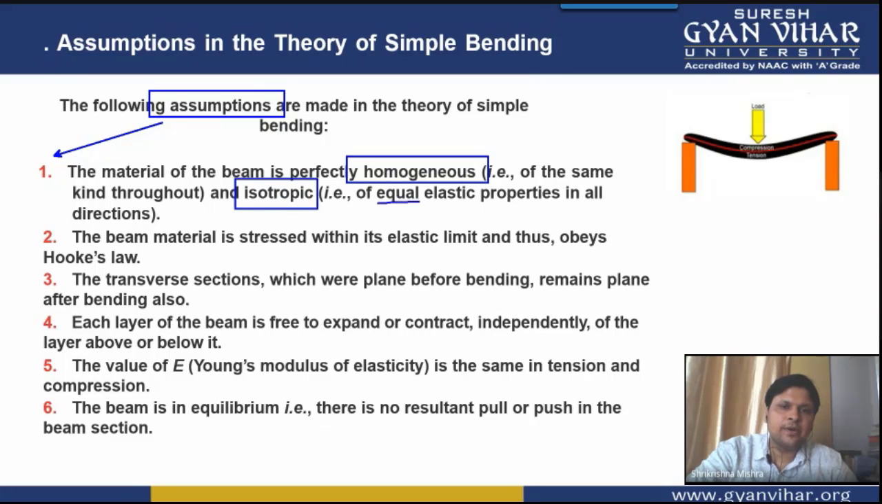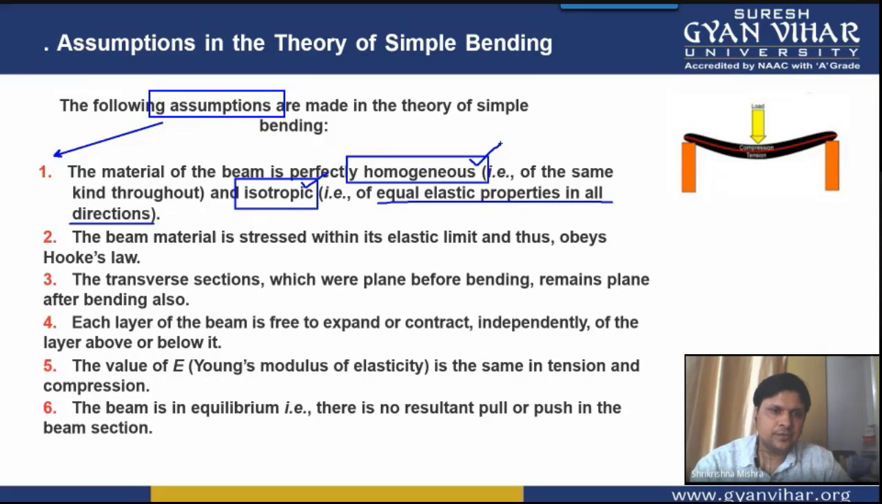Isotropic means the same elastic property in all directions. Elastic property means sigma x, sigma y, and sigma z will give the same value, so your material is isotropic. And we are considering that the whole of the beam is made of the same material, which means it is homogeneous. This was the first important assumption.